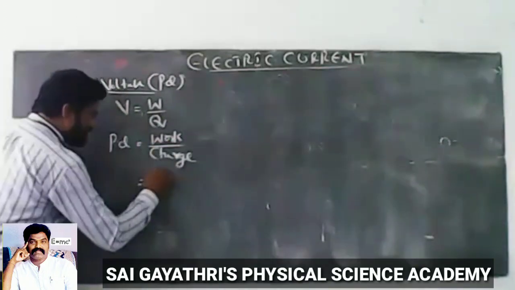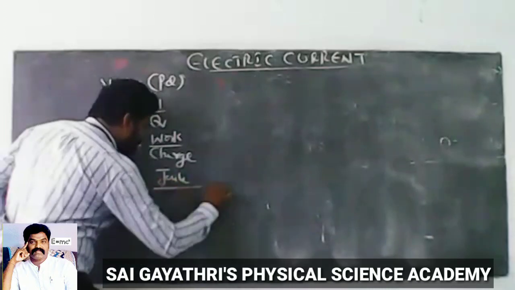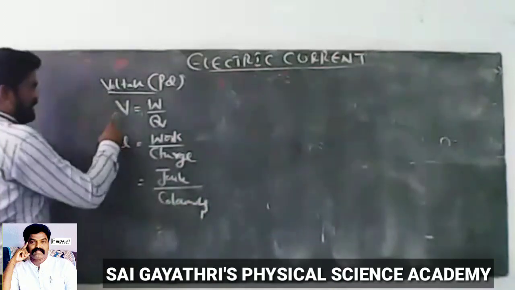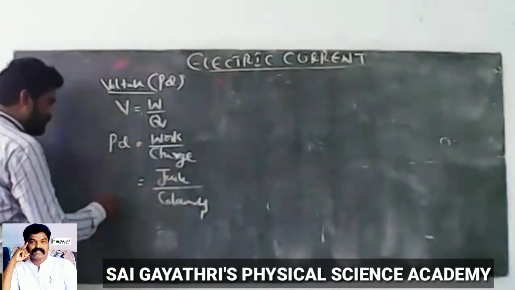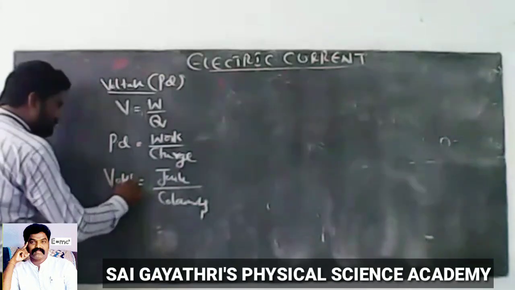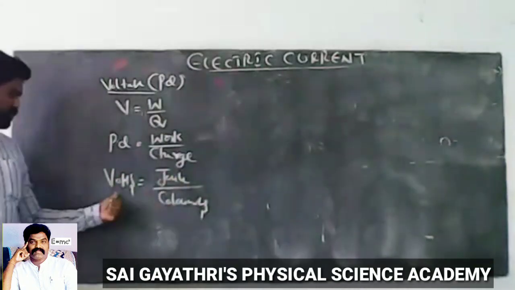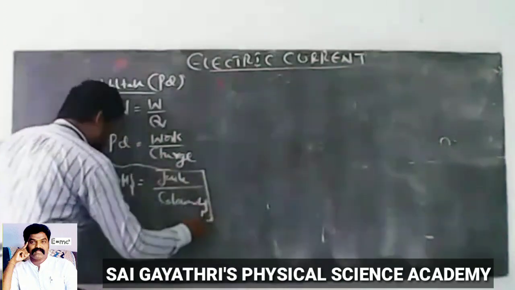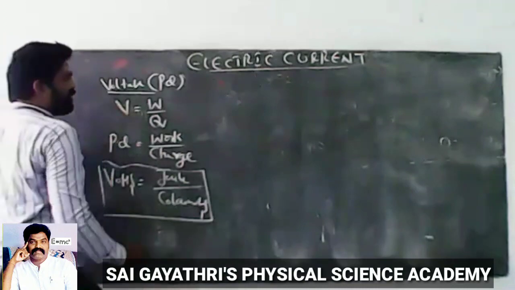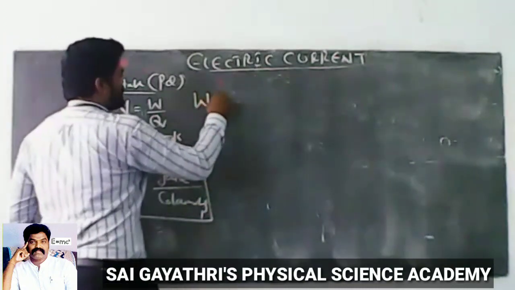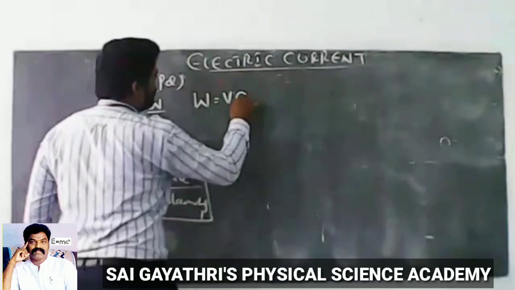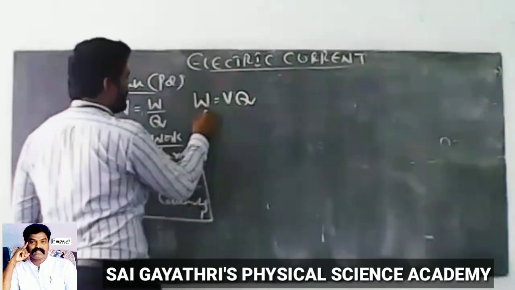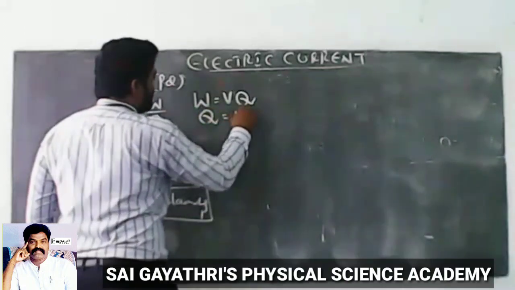Here, the unit of work is joule, the unit of charge is coulomb, and for potential difference, joule by coulomb is volt. So joule by coulomb equals volt. Volt is nothing but joule per coulomb. Important unit. From V equals W by Q, it is written as W equals V Q. The product of voltage and charge is work. Then Q equals W by V.